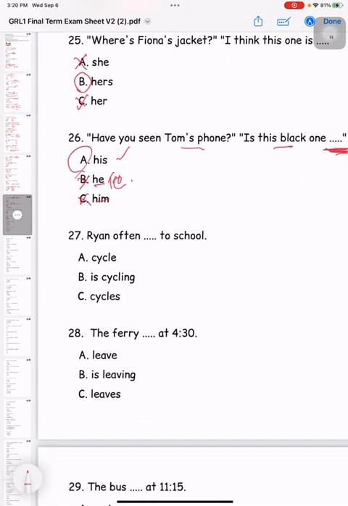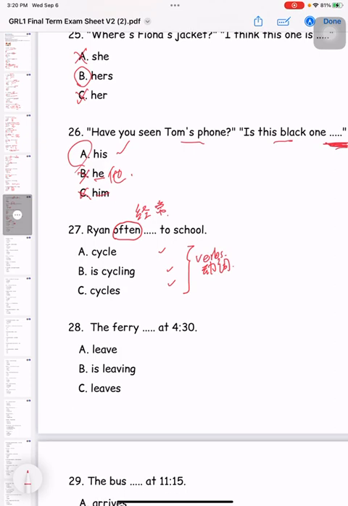Okay, 27. Ryan often to school. There's a word over here, often, which means 经常. Which one should we use, cycling or cycles? All three of them are verbs, 动词, and these verbs use different tenses. Each of them is a different tense. This is an action which Ryan often does, so which tense are we going to use?